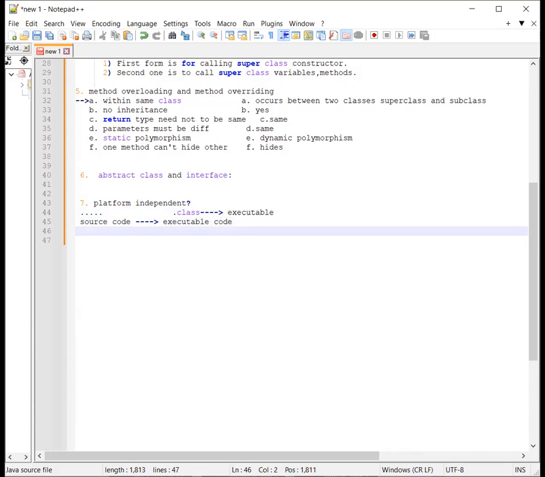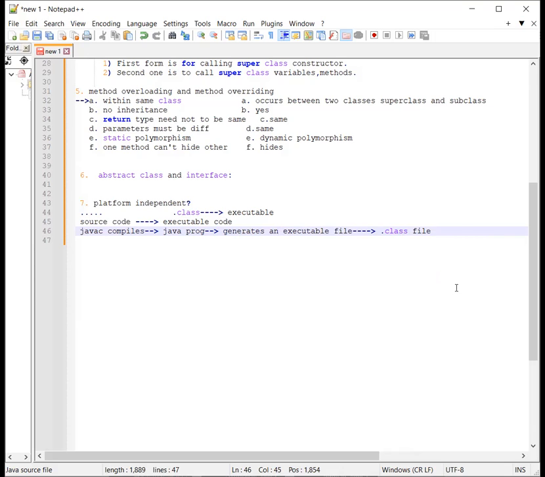But in case of Java, when javac compiles a Java program, it generates an executable file, which is known as the dot class file.